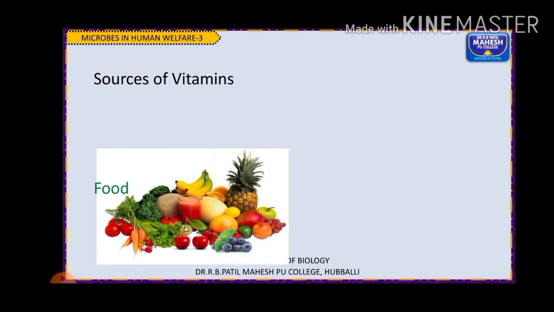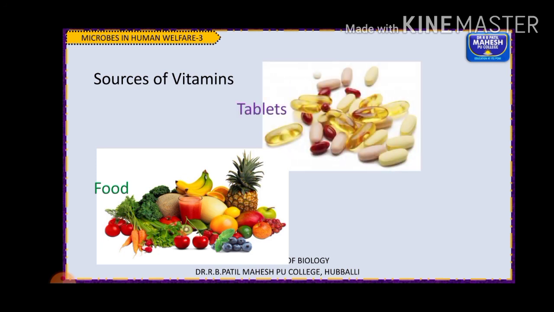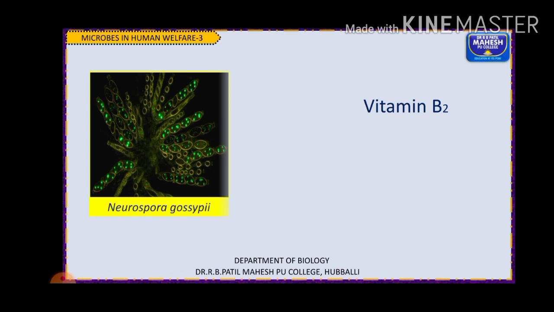There are different sources of vitamins, like we tell you to have food rich in fruits. There are different food materials, vegetables and fruits which are rich in different kinds of vitamins. Also, certain supplements can be taken, in the form of medicines or tablets, and vitamins can be consumed that way.